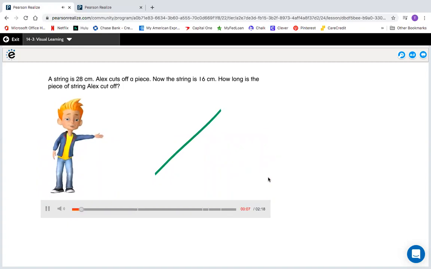A string is 28 centimeters. Alex cuts off a piece. Now the string is 16 centimeters. How long is the piece of string Alex cut off?